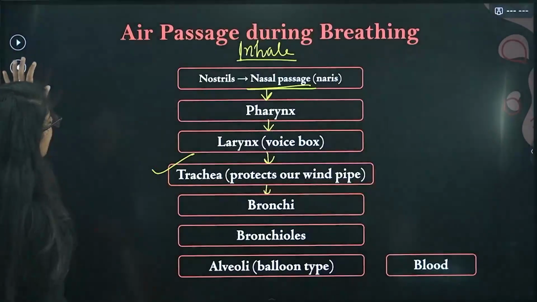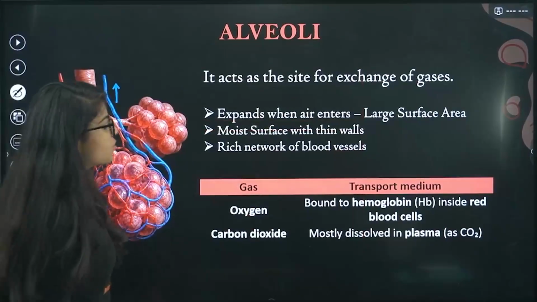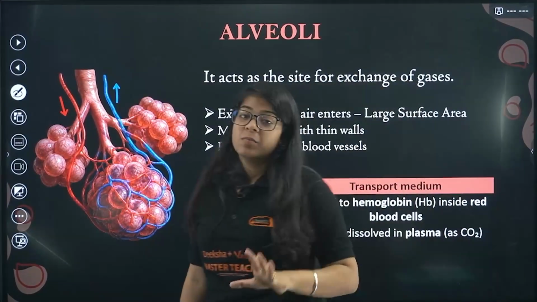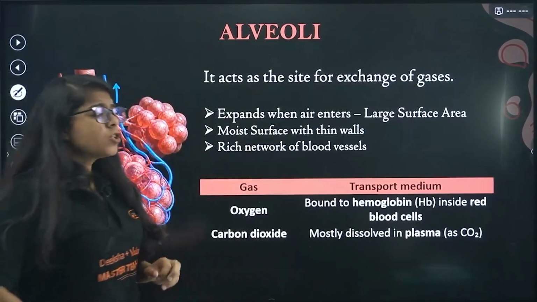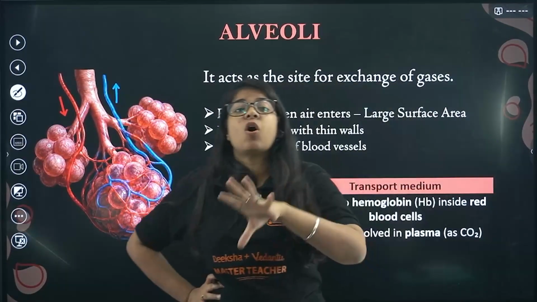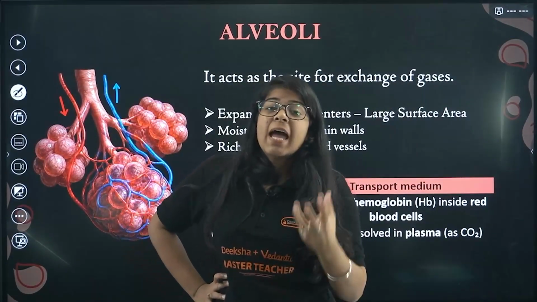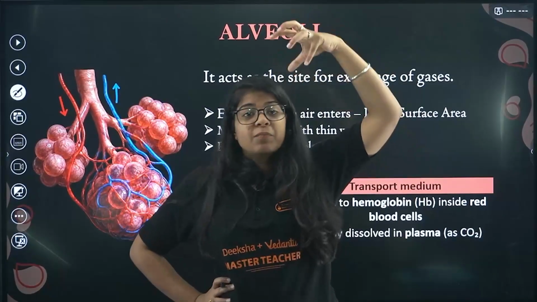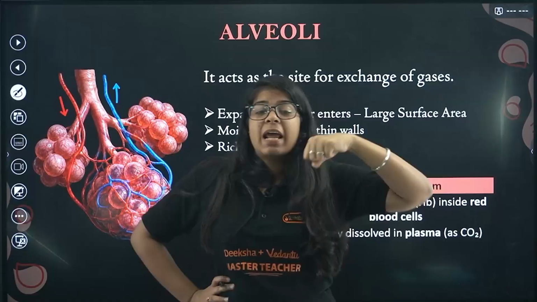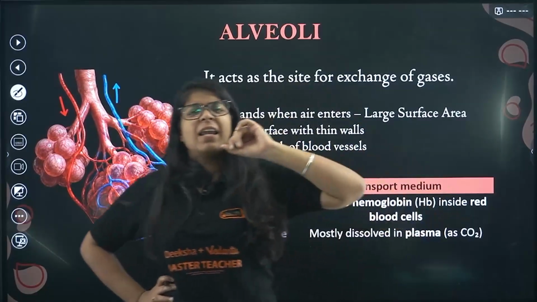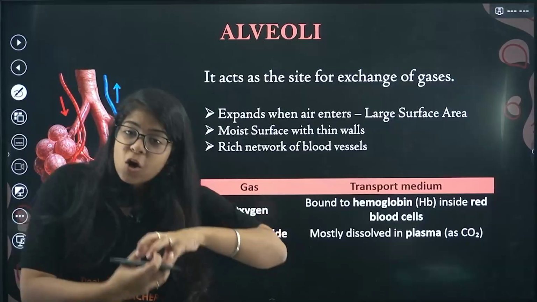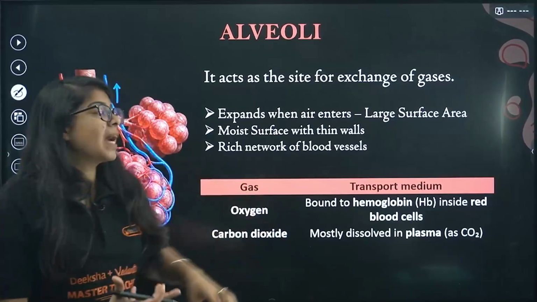Done. Now what are alveoli? This is a very important part, and it can be asked in your board exams as well. Okay, so what happens, bacha? It is basically the site for exchange of gases. The air goes into the nostrils, then nasal passage, pharynx, larynx, trachea, bronchi, bronchioles and alveolus. Now where will it go? From there the exchange of gases happens.